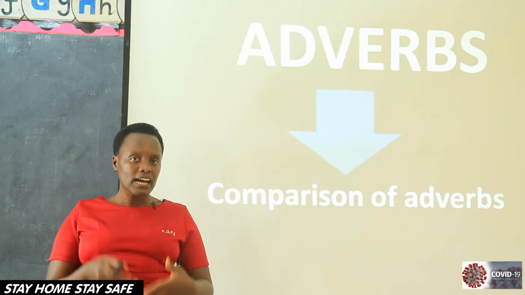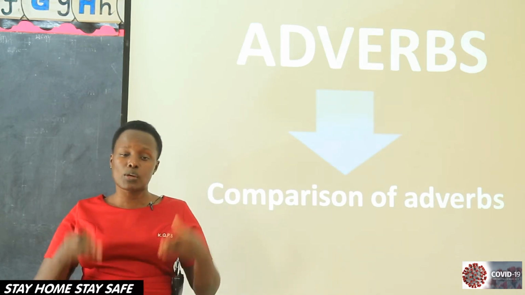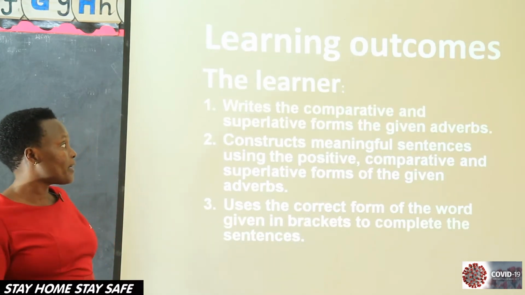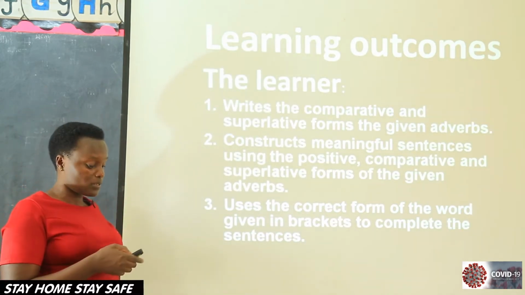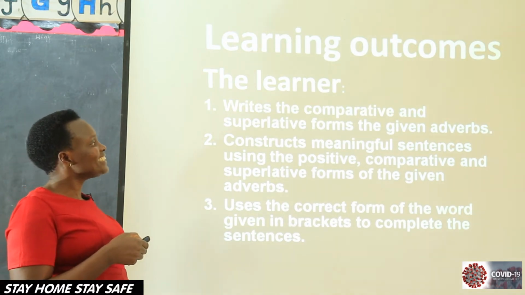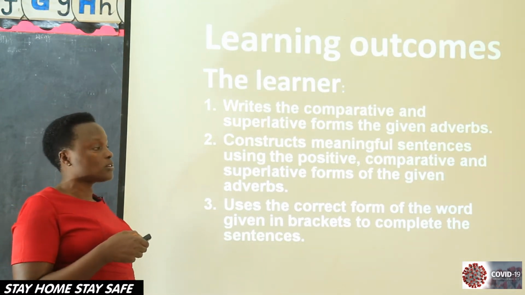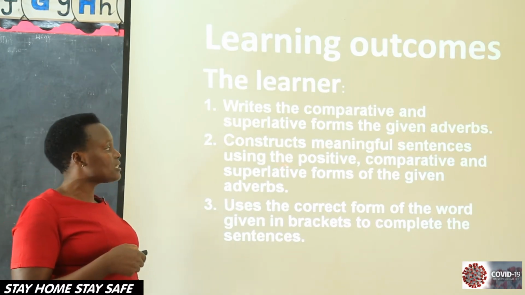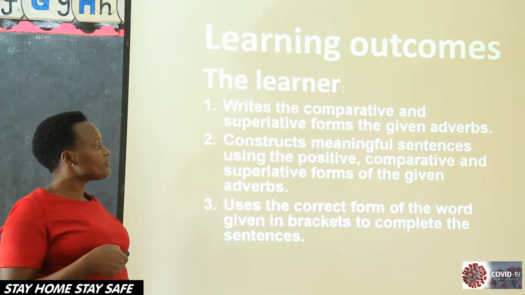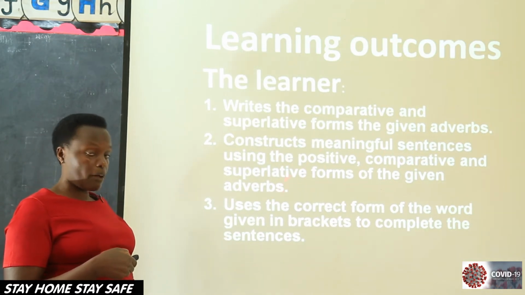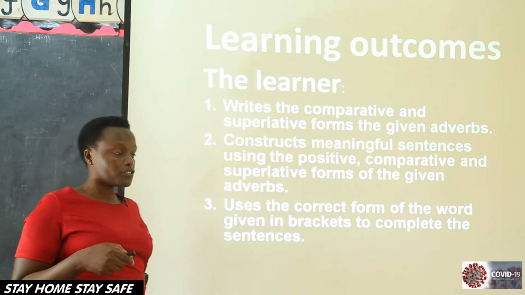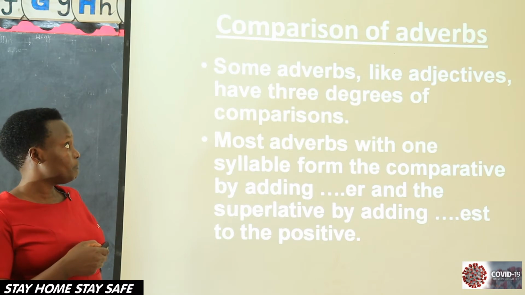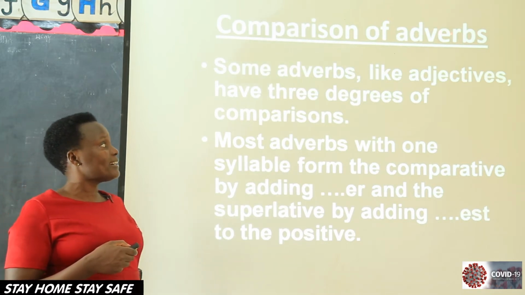two or more actions. Remember, just like adjectives, when we are comparing, we have the positive, the comparative, and the superlative. Therefore, by the end of my lesson, you should be able to write the comparative and the superlative forms of the given adverbs. Then you are supposed to construct meaningful sentences using the positive, comparative, and superlative forms of the given adverbs. And lastly, you are supposed to use the correct form of the adverbs given in brackets to complete the sentences. So we are going to look at comparing adverbs.